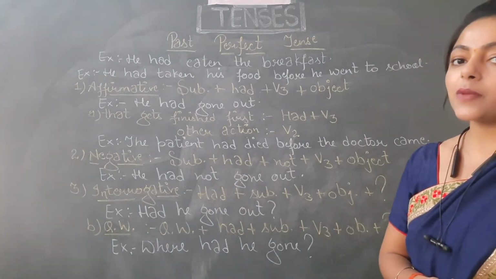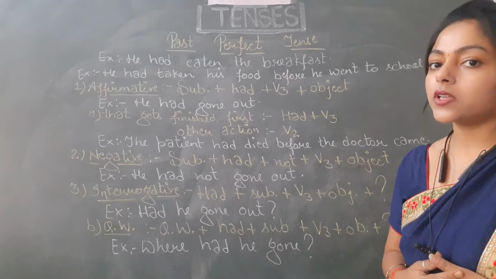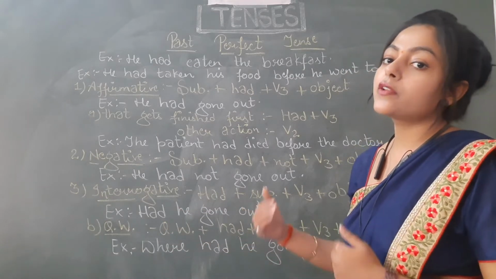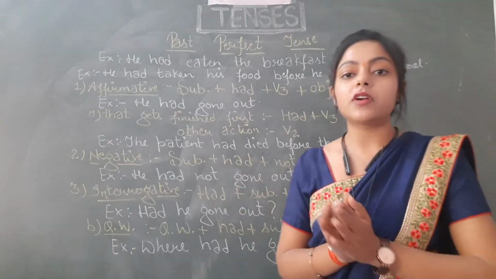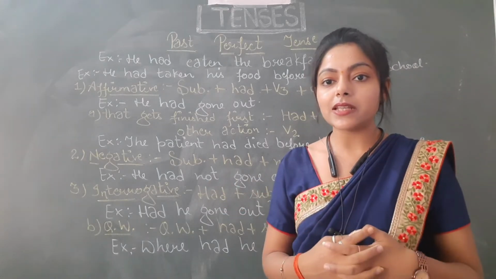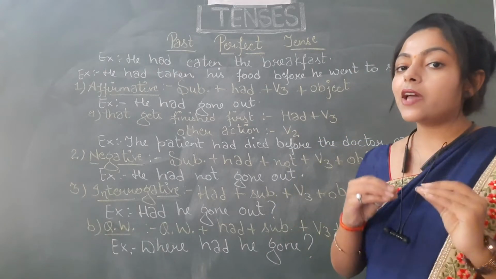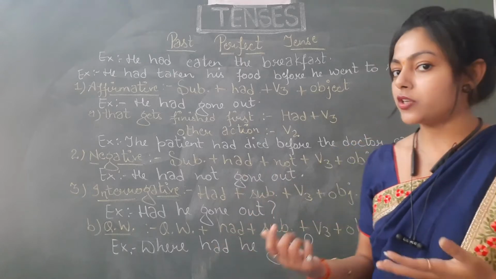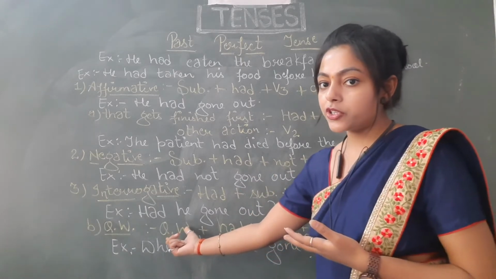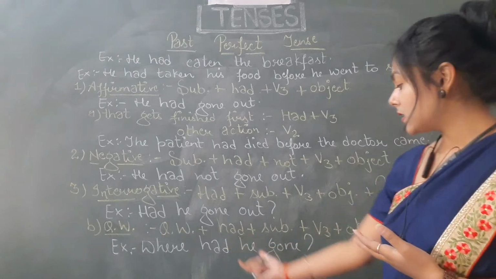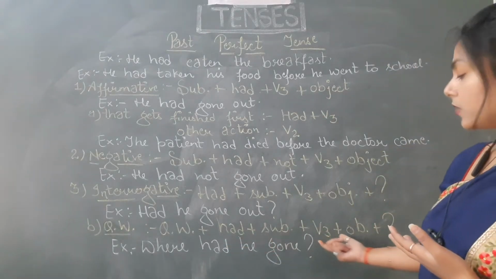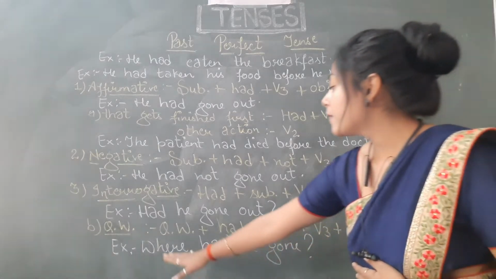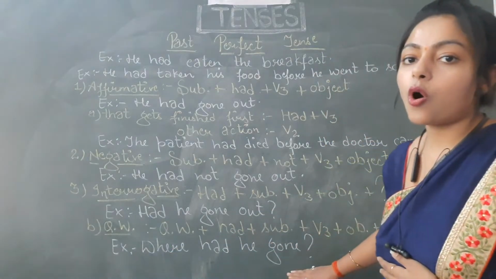Now let's move to the next type of interrogative sentences, and that is question word. In these types of sentences, first of all you have to place the question word, as I have told you in the previous tenses also, that wherever there is a question word in the sentence, that sentence will begin from that question word only. After that we have to place had, then subject, then V3 and then object, and we have to end these sentences with a question mark. For example, where had he gone?